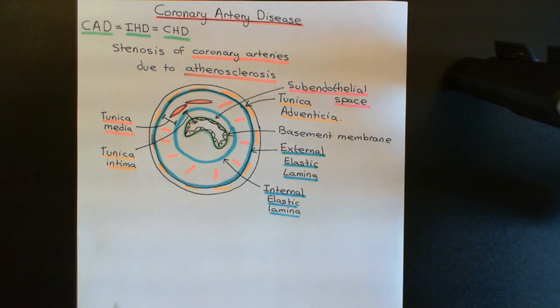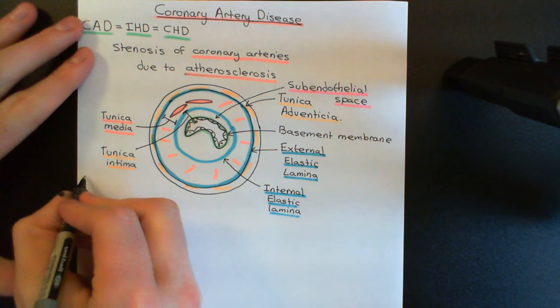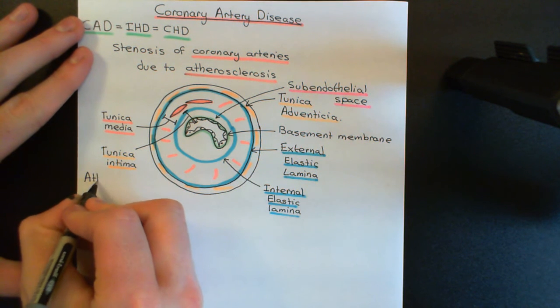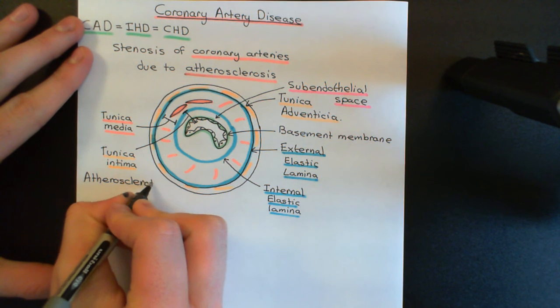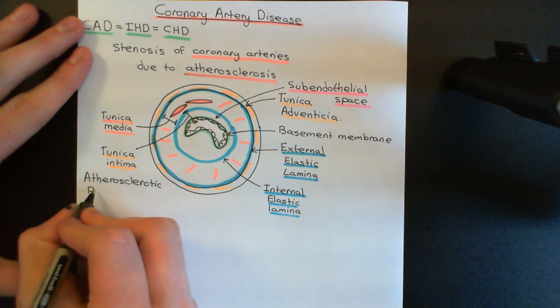Okay, so at the moment we've just got a white blob where the atherosclerotic plaque actually is. Now what I want to do is draw in detail what that's going to actually look like. So remember, there are two major components to an atherosclerotic plaque, so I'll write this down here. So this is going to be called an atherosclerotic plaque, and the two major parts of the atherosclerotic plaque are,